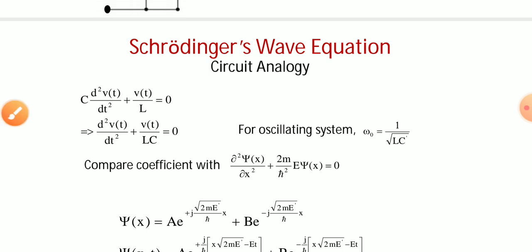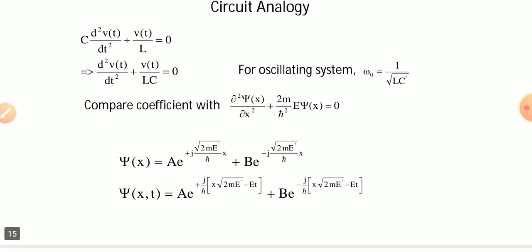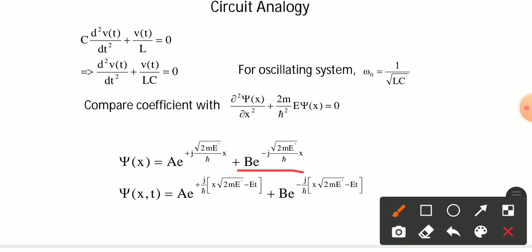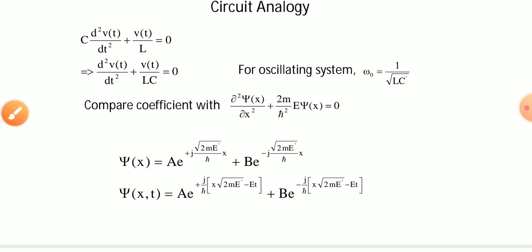If you compare this with the coefficient for the free space wave equation, this can be related. That is, psi of x is equal to A e to the power of plus j 2m by h cut into x, plus B e to the power of minus j root over 2m by h cut into x. That one can also be written in the time domain form as such.